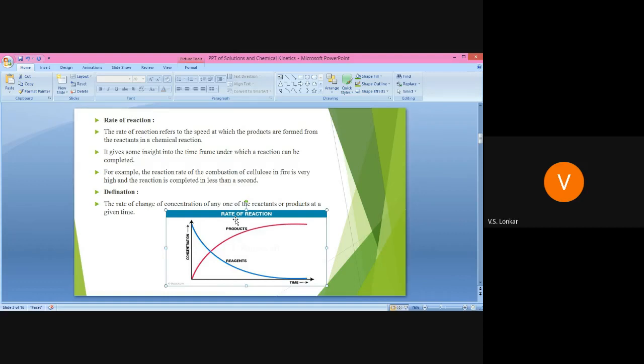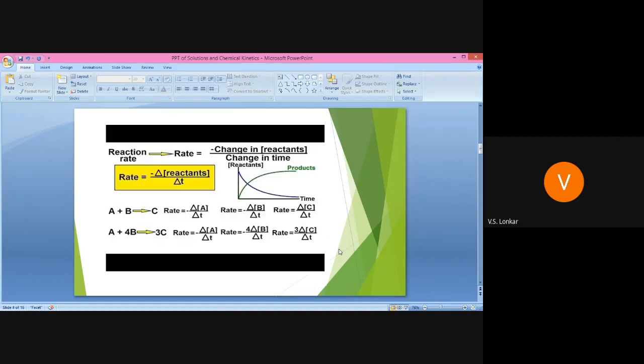You can write that definition down. Have you understood the diagram? Got it?